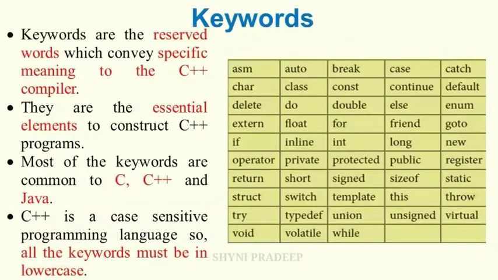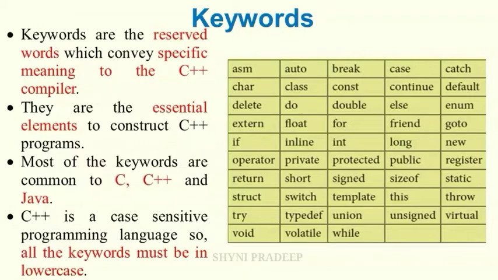Keywords are the reserved words which convey specific meaning to the C++ compiler. Keywords are special words, reserved words which convey specific meaning to the C++ compiler. The keywords are essential elements to construct C++ programs. Most of the keywords are common to C, C++ and Java.